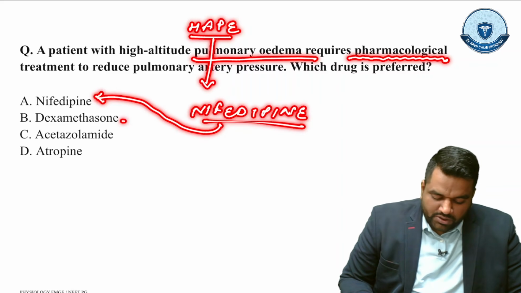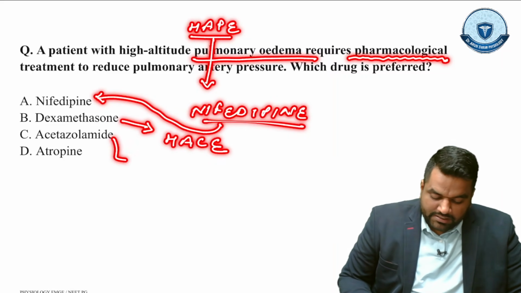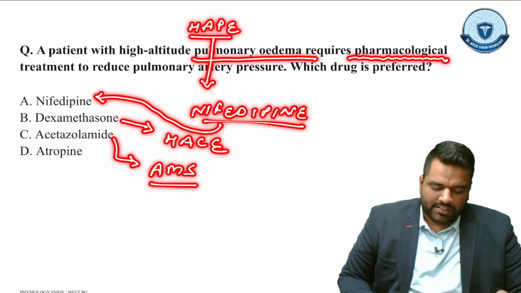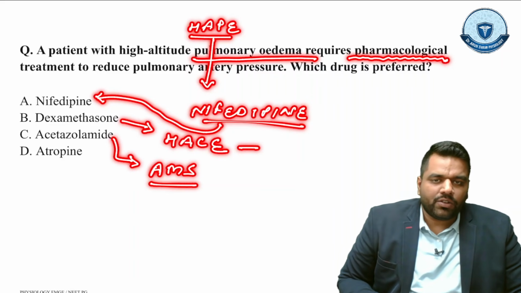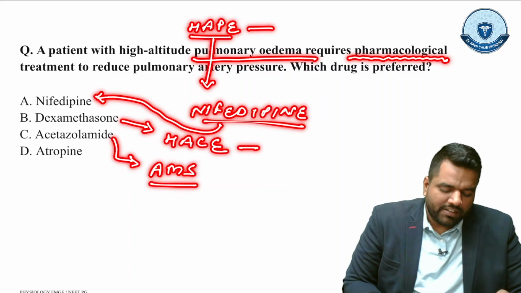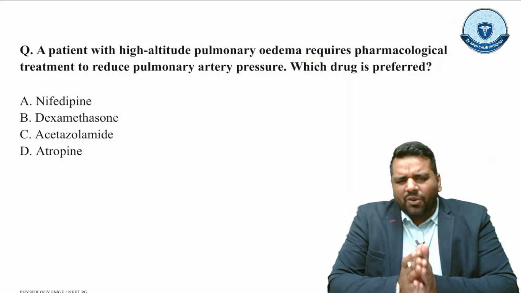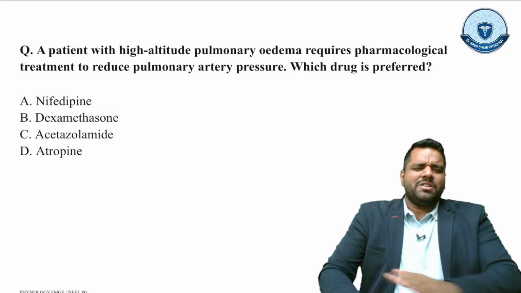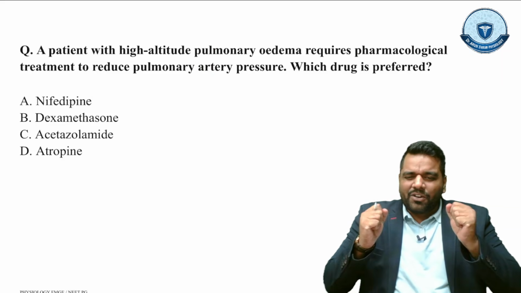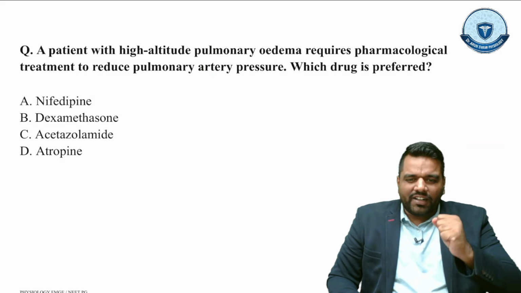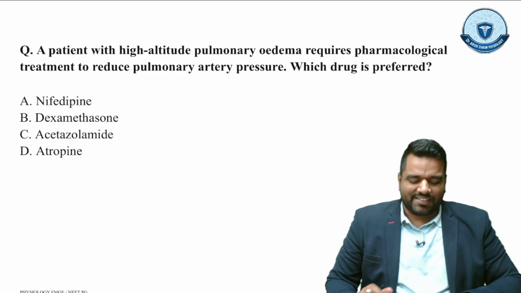So dexamethasone we give in HACE. Acetazolamide we give in AMS. So you can see AMS is acute mountain sickness, HACE is high altitude cerebral edema, and HAPE is high altitude pulmonary edema. So guys, now if any MCQ comes, you have to crack it and not take any tension. Now you have a solid concept about this mountain sickness condition.